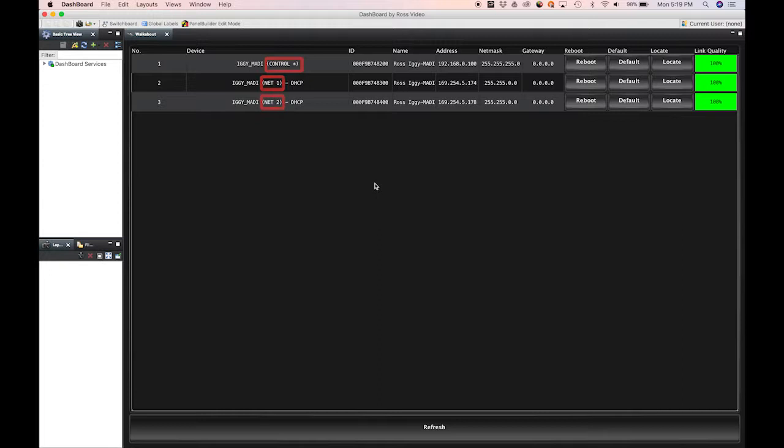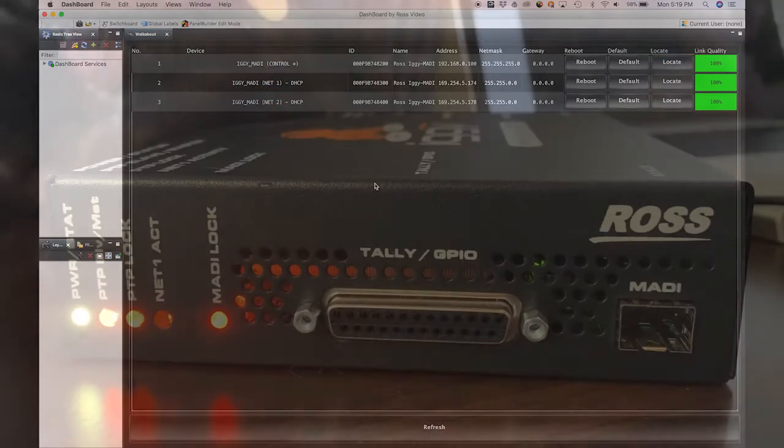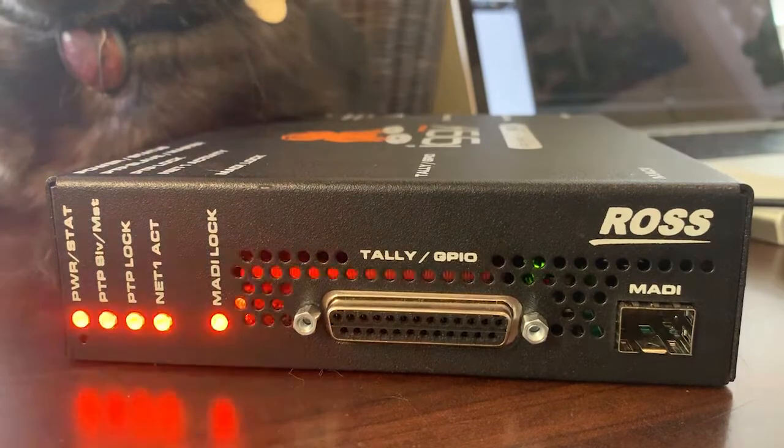The brackets in the device column indicate which row is for which Ethernet port, these ports being the control, Net1, and Net2 ports. The asterisk indicates the port currently being used to access your Iggy. If you have multiple Iggys on your network, you can click the Locate button to make the LEDs flash on the associated Iggy.